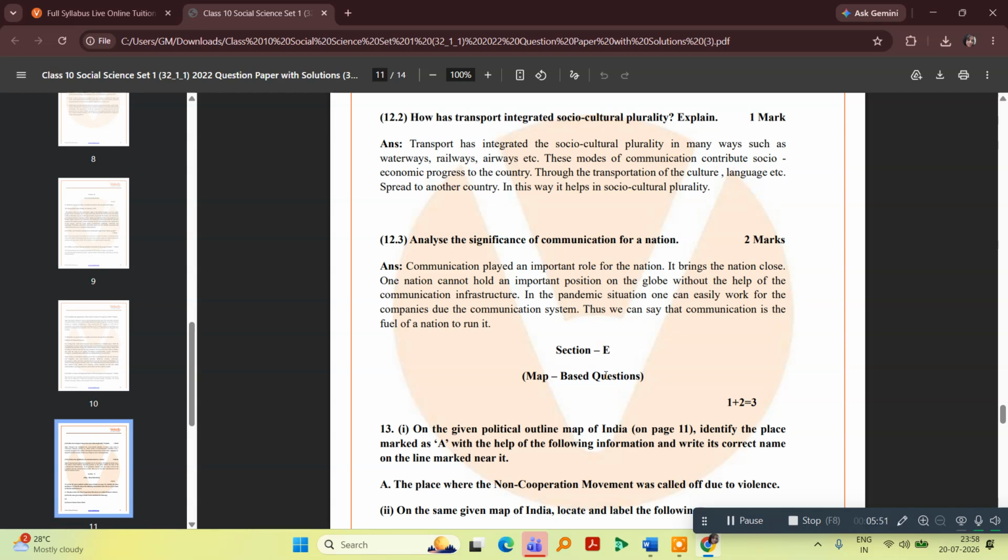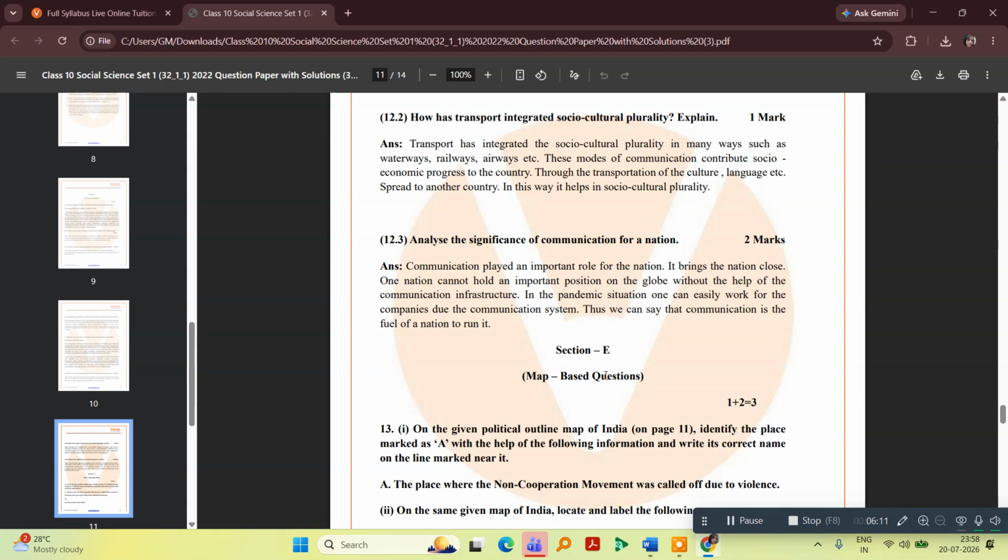A pandemic is when the ailment is spread to a larger group of people. So, in the pandemic situation, one can easily work for the companies due to the communication system. Now, we can say that communication is the fuel of a nation to run it.